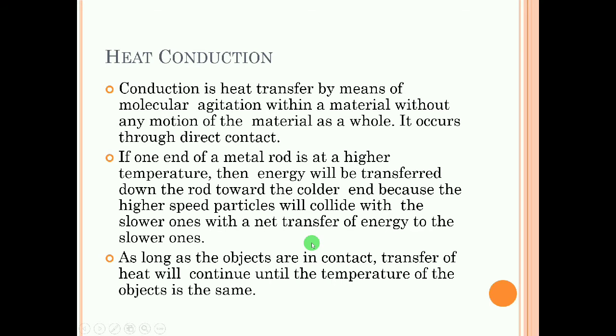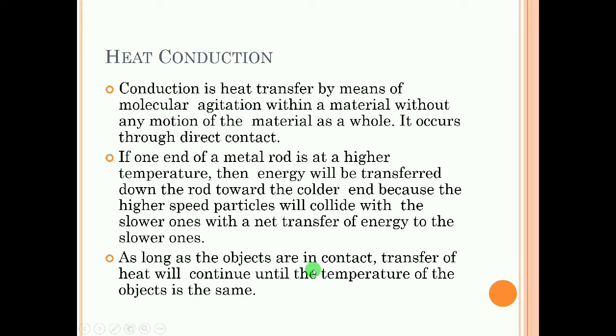Now for conduction, what happens is molecular vibration within a material without any motion of the material as a whole. If you heat one end of a metal rod, heat will transfer from the hotter end to the cooler end, and the molecules or particles will transfer the heat to the neighboring ones, and so on.